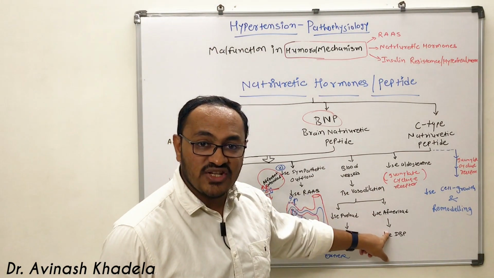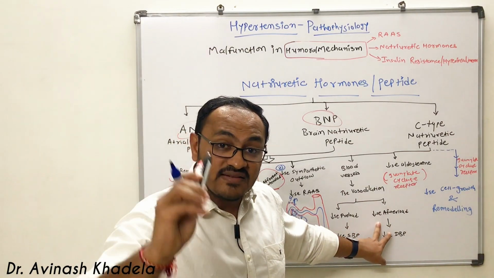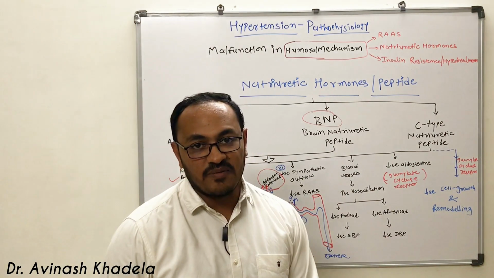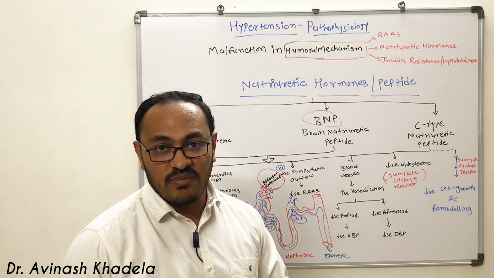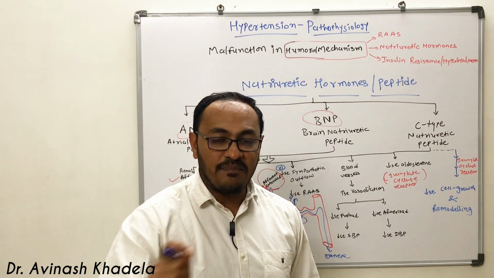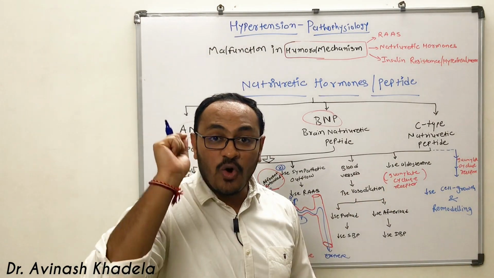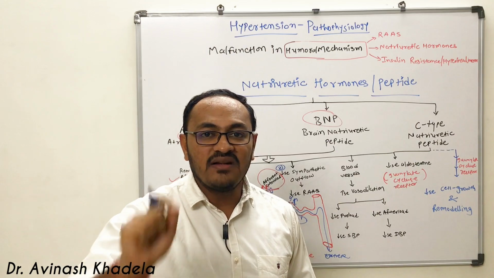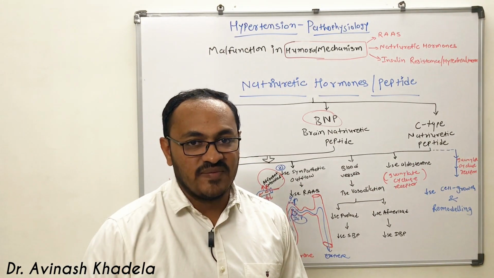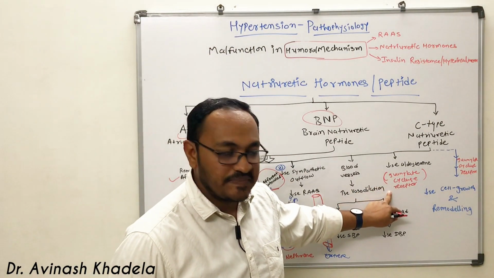If there is a vasodilation in the arterial system, there will be decrease in afterload. There will be decrease in total peripheral resistance, and that will decrease the diastolic blood pressure. So that is having a direct action on blood vessel. The third and most important action of this natriuretic peptide is via guanylate cyclase receptor. It also indirectly inhibits the release of aldosterone, which is responsible for sodium and water retention. That is also inhibited by the natriuretic peptide.